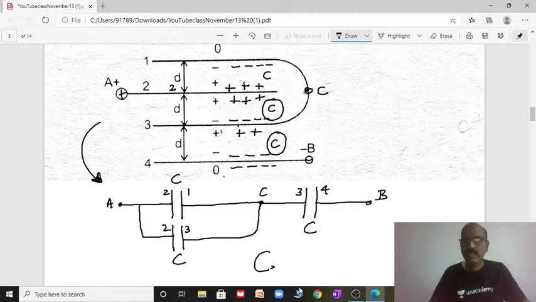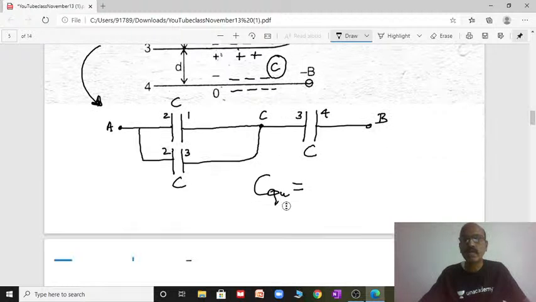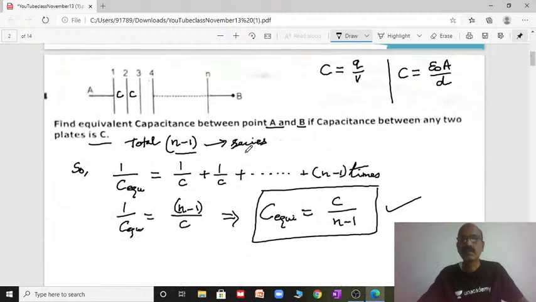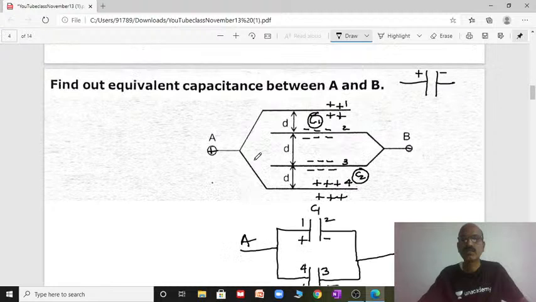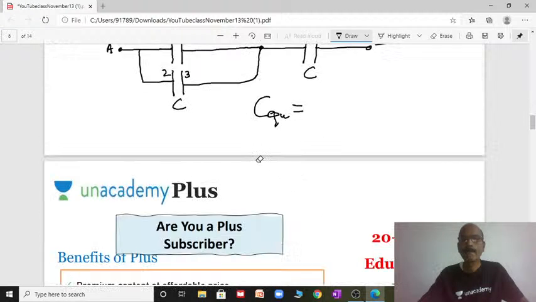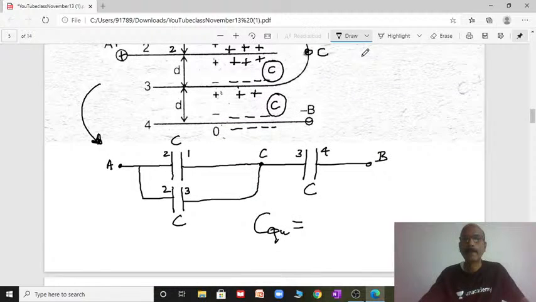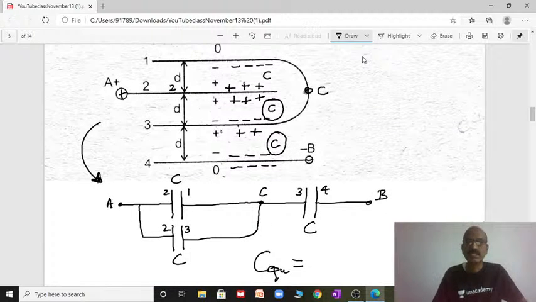The first two capacitors are in parallel, so C plus C, we need to add to get the equivalent capacitance.